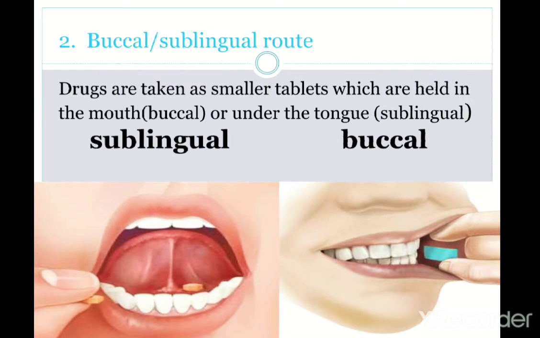And next, the second one is the buccal or sublingual route. You can see in this image the buccal route or sublingual route. I have given the images. The drugs are taken as smaller tablets which are held in the mouth. So the tablets held in the mouth, that is in the buccal cavity, are called buccal route. And some of the drugs are put under the tongue for absorption, and that is called sublingual route.